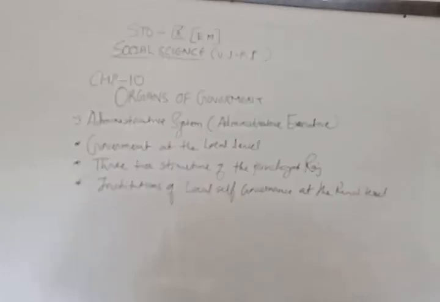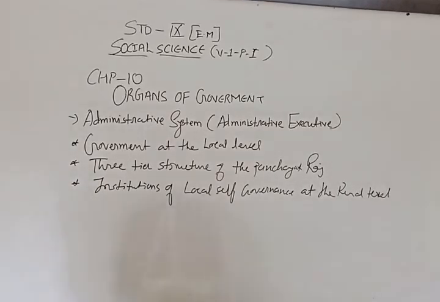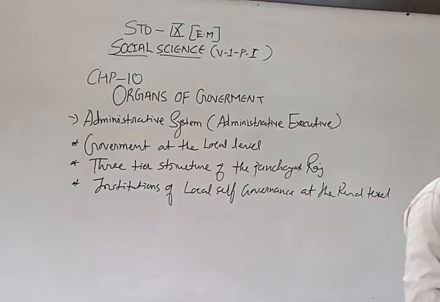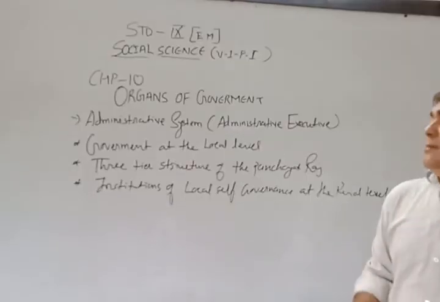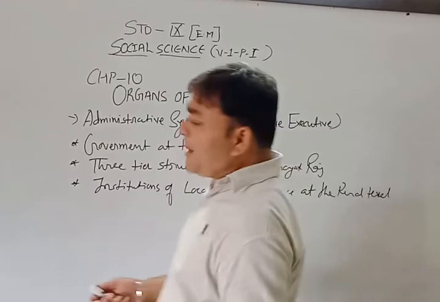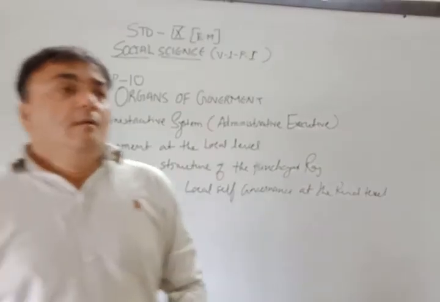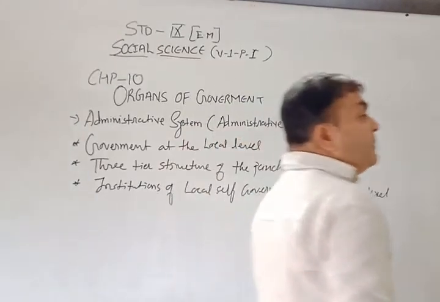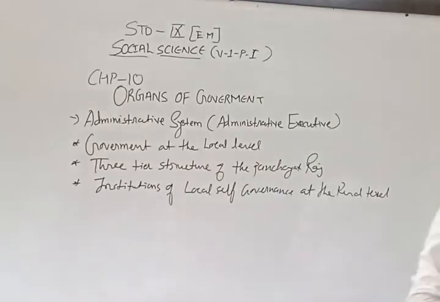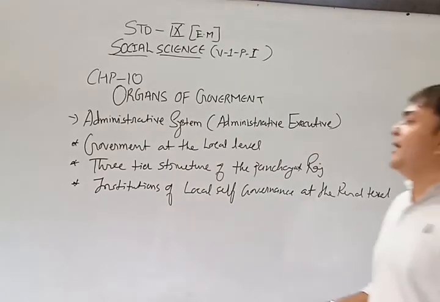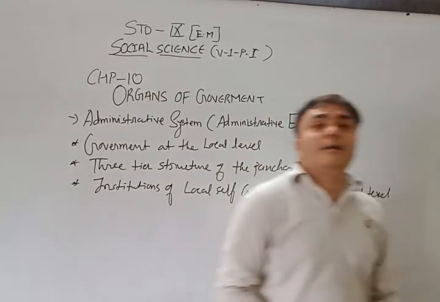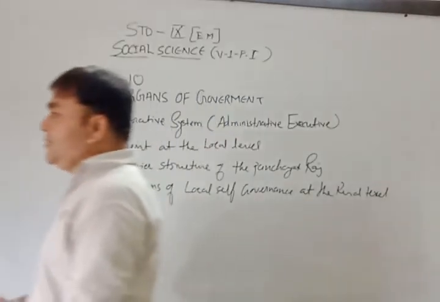Apart from them, different ministers are there. They get different departments regarding their work, assigned by the Prime Minister. Many sections are there. Then we went to the administrative executives.